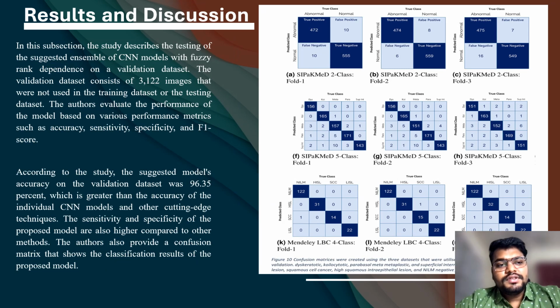So in the discussion section we can see an image about the true positives and false positives on all the data sets. First is CIPCA-MET 2 class, CIPCA-MET 5 class, and LBC, and this shows the total false positives and true positives for the entire data sets. We'll move to the next slide for further discussion.